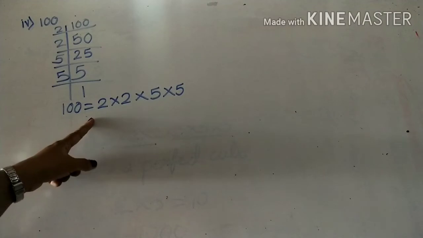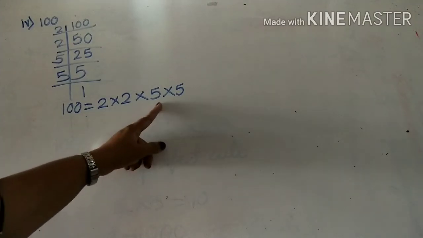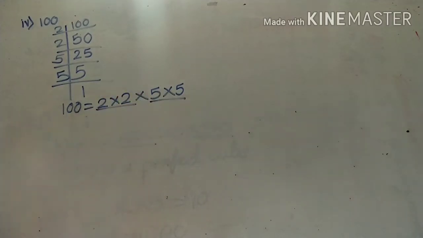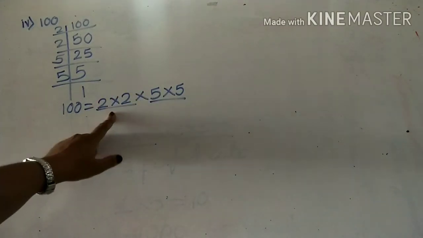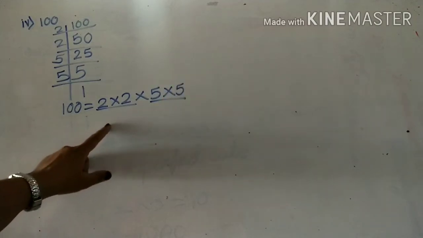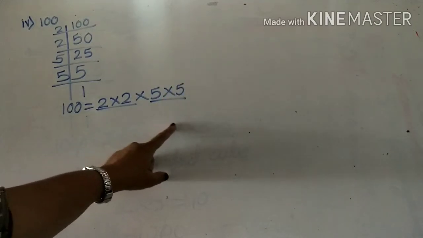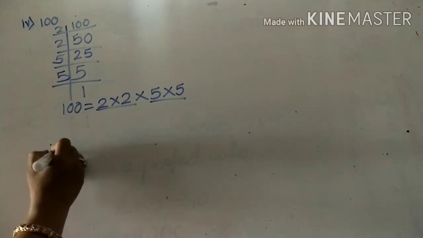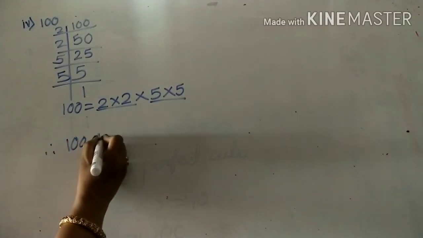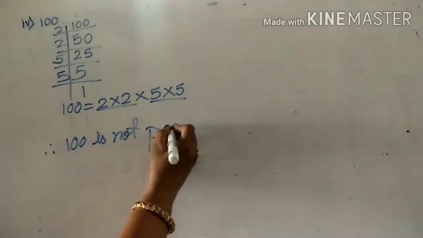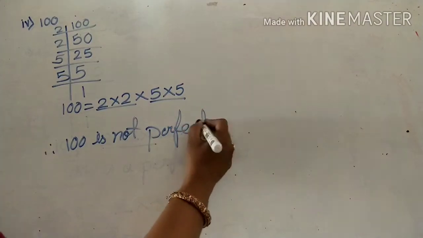Here 2 and 5 both do not appear in triplets form. See here, 2 appears only 2 times, even 5 appears only 2 times. Means 2 and 5 both do not appear in triplets form. Therefore, 100 is not a perfect cube.